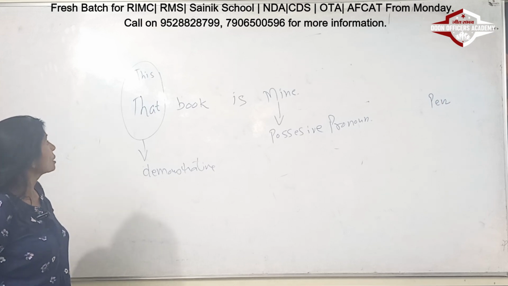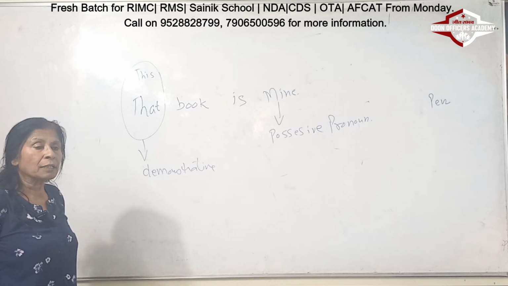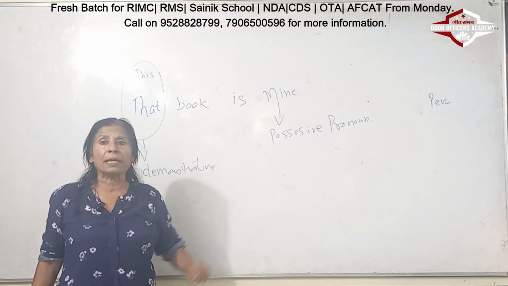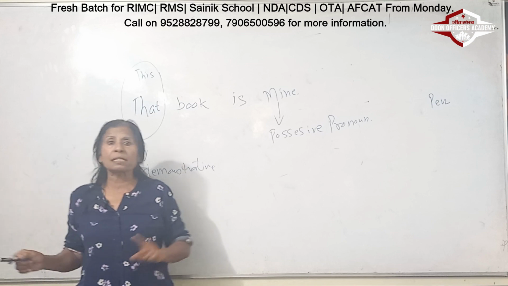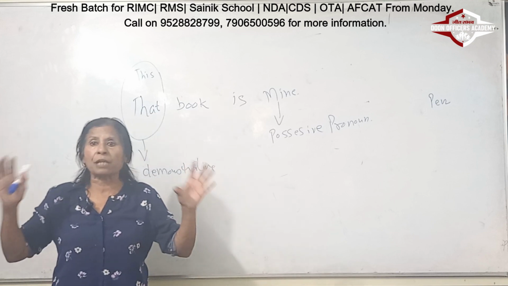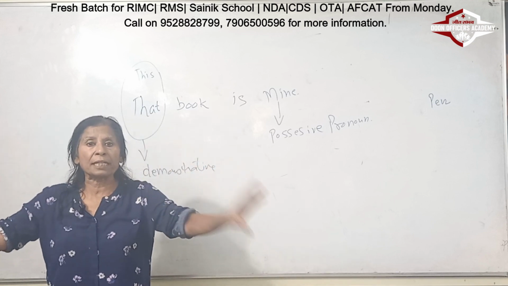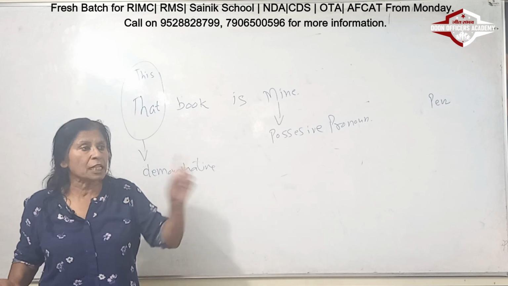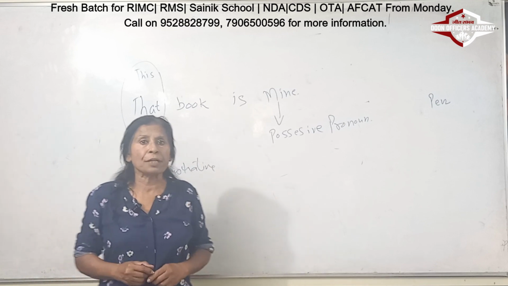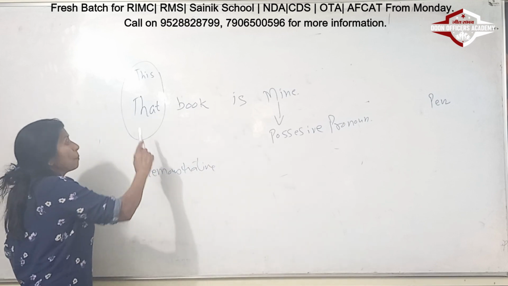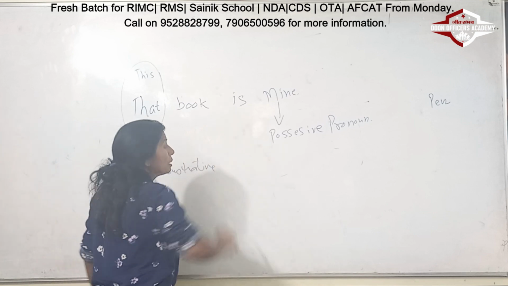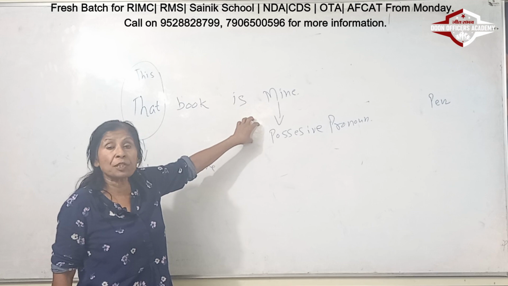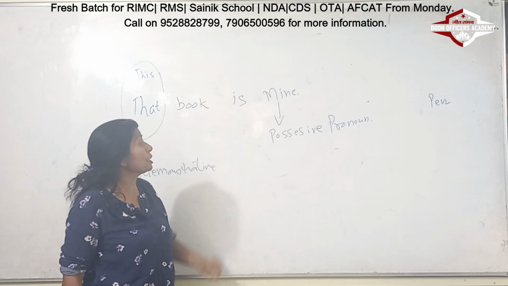It is telling you that this book is yours, but that book is mine. So whenever we use this and that, we always point it out with our hands or fingers or with anything to show you that particular book belongs to me and this particular book belongs to you. So therefore, it is telling you now separately that book is mine. And very interestingly, another part of speech has entered now. And now it is telling you mine.